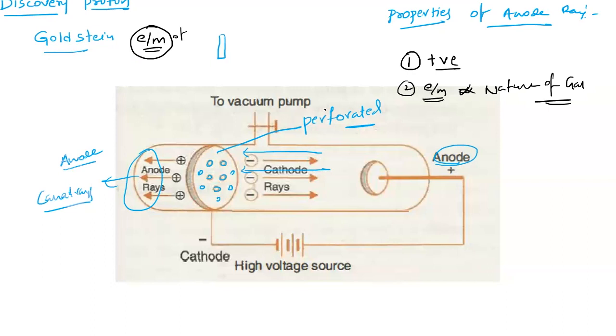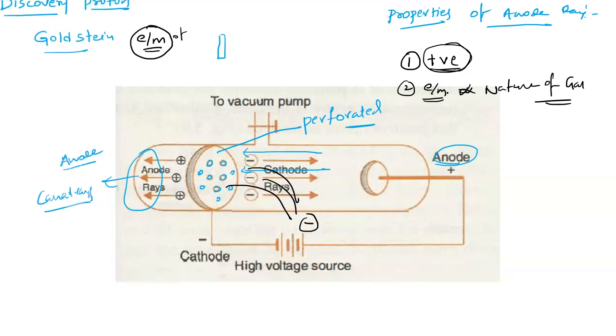Understood? These are the two differences till now I have discussed. Every time I am comparing with cathode rays, so don't get confused. Cathode rays were deflecting towards the positive charge in the presence of an electric field, whereas anode rays are deflecting towards the negative charge. Negative charge means this indicates that the anode rays are carrying which charge? Positive charge. And if you take cathode rays, the specific charge of cathode rays is the same for all gases. It is independent of the nature of the gas. Whatever gas you take in the discharge tube, it is the same.